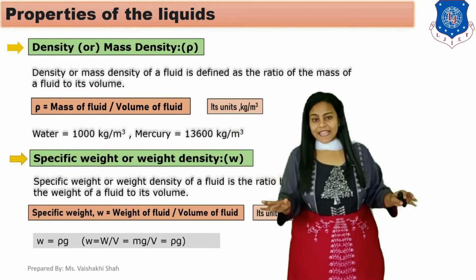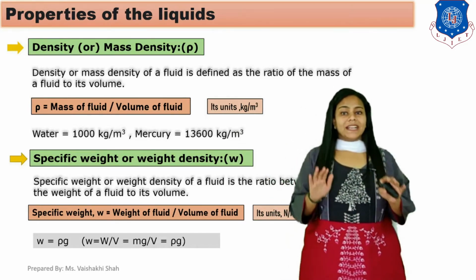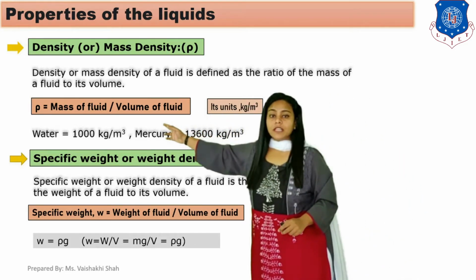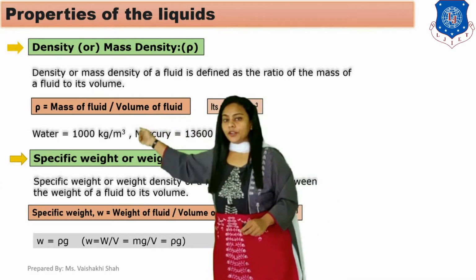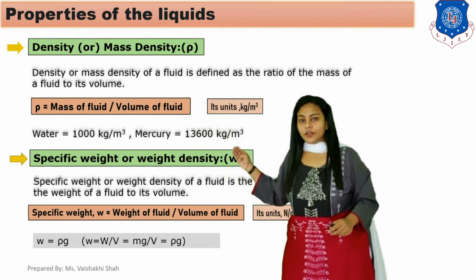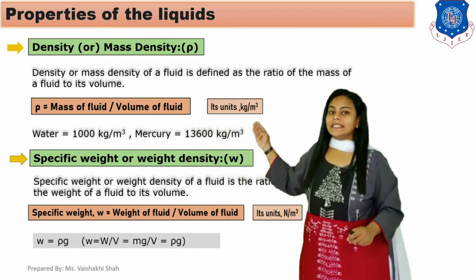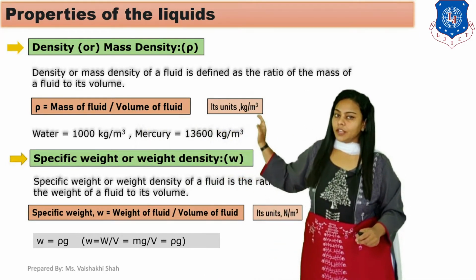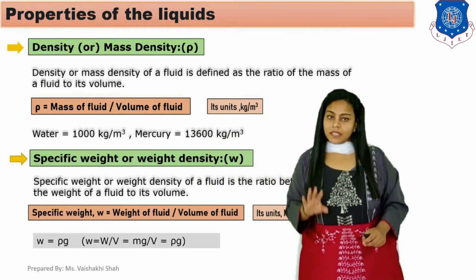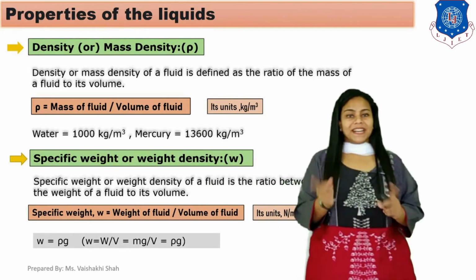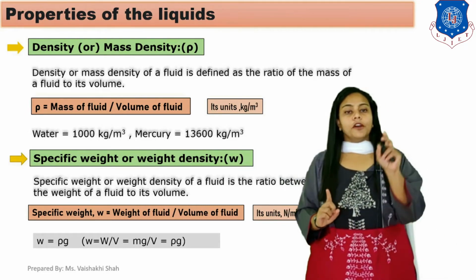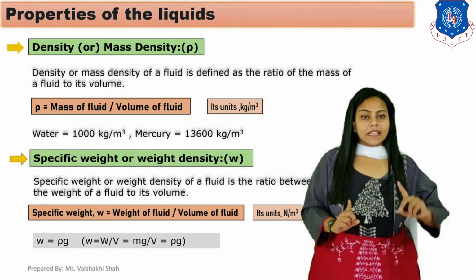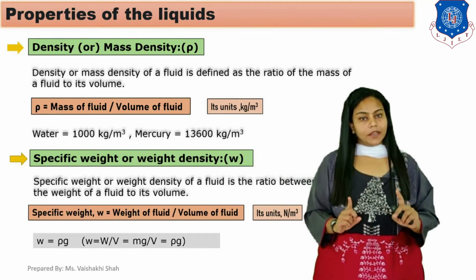Normally for all the examples, we are taking mass density of water as 1000 kg per meter cube, and mass density of mercury as 13,600 kg per meter cube. You have to remember these values. For water, mass density is 1000 kg per meter cube, and for mercury it is 13,600 kg per meter cube.